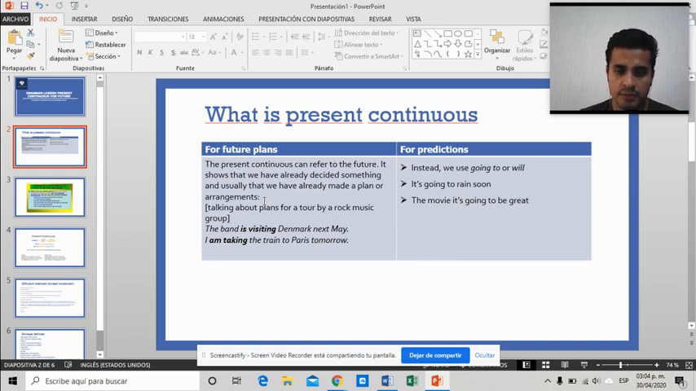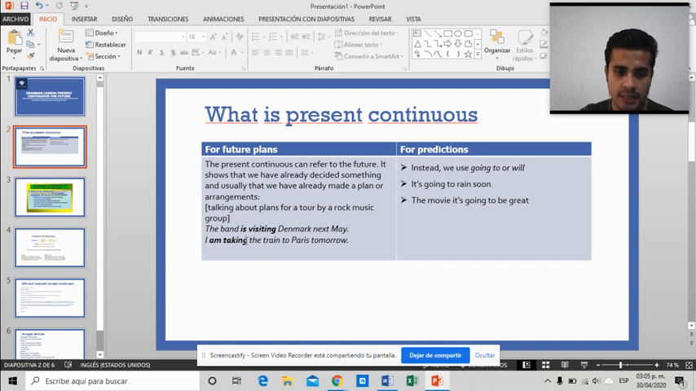Here are some examples. The context is talking about plans for a tour by a rock music group. The band is visiting Denmark next May. If we have the context of a rock band on tour, they have already made arrangements. They already scheduled concerts, they have already sold tickets, so they have already made arrangements or plans. That is why we use the present continuous for the future.